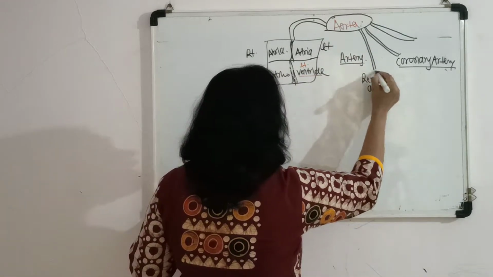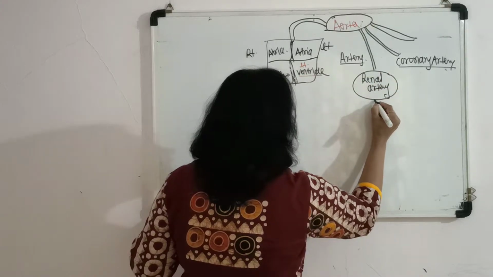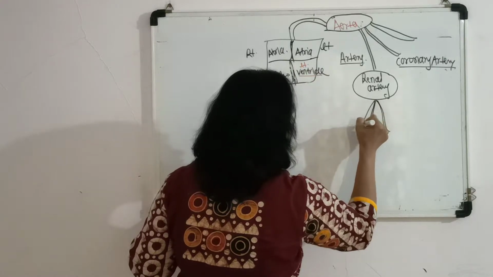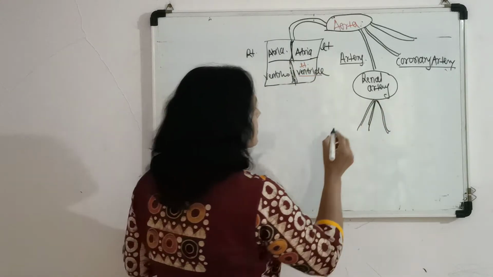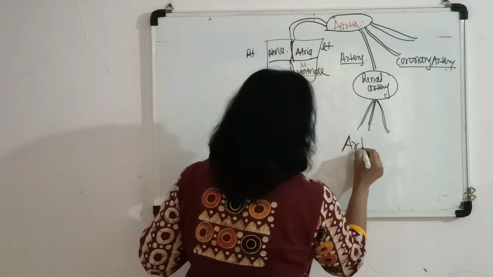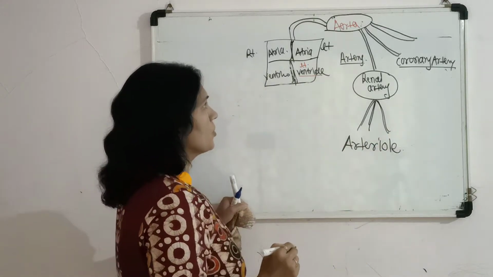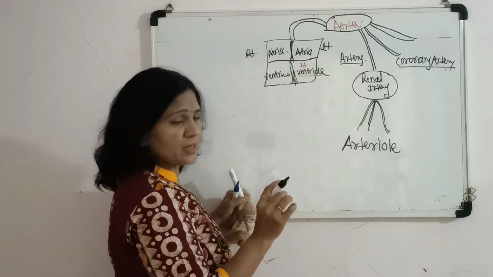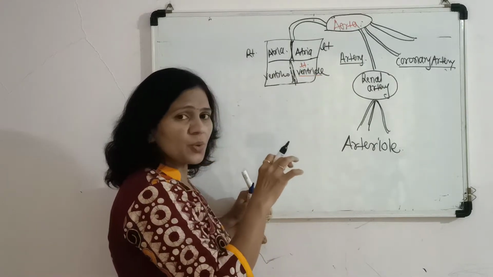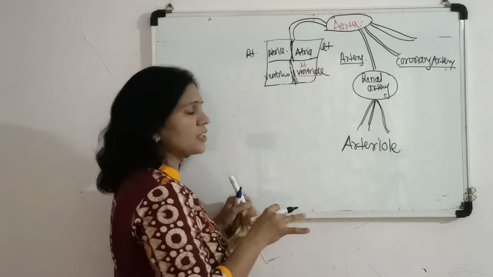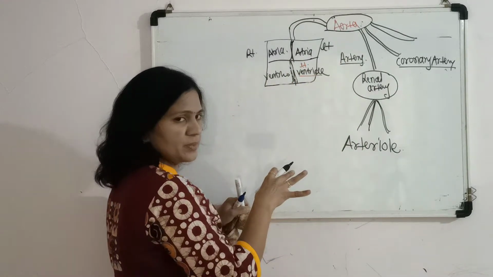Now the artery again bifurcates into small branches. This is called the arteriole. Look, I have only drawn a schematic representation of the circulation.